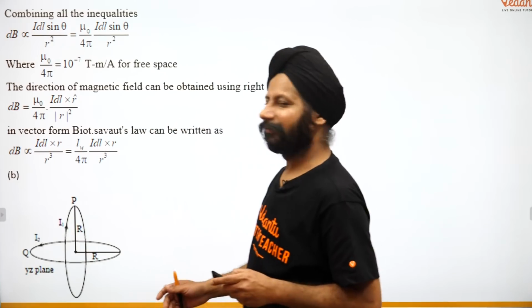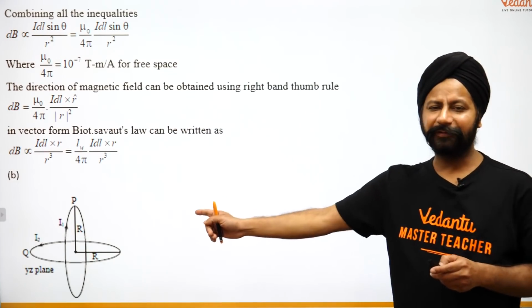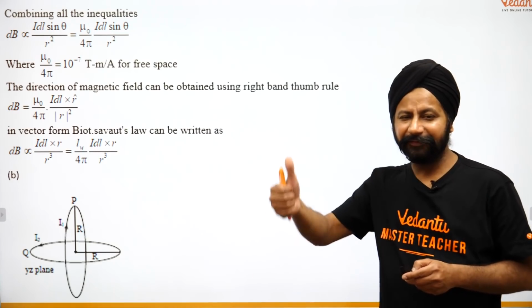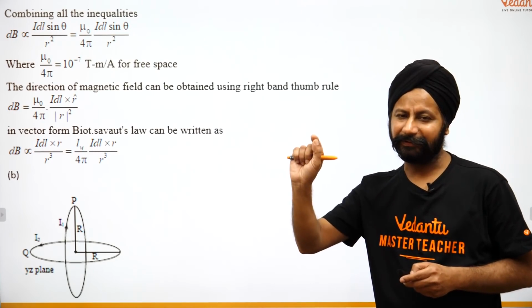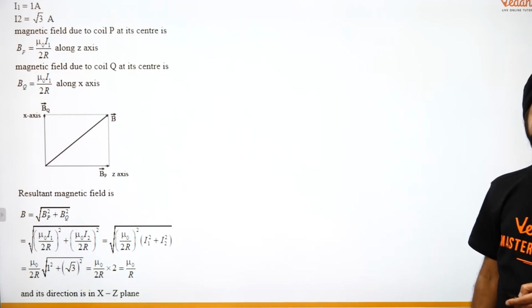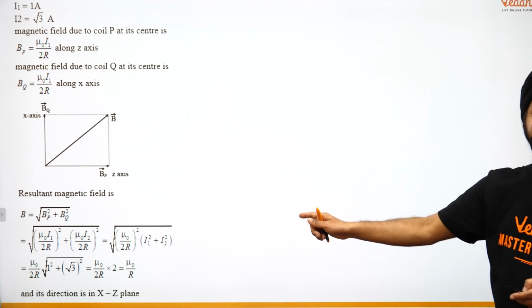I'll move out here so that you can see that. And again, the other thing I was talking about was the ring. One has a field going up, one has a field going this way. So you add them using Pythagoras theorem. I'm just going to show you the calculations here. It's a piece of cake now.